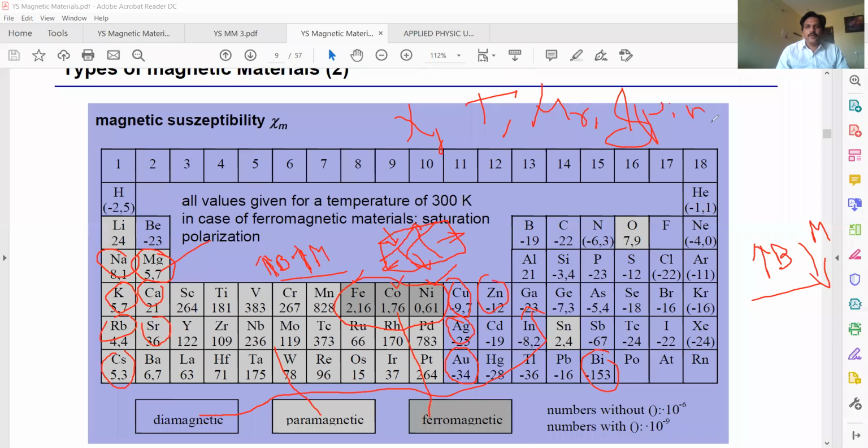Chi is called magnetic susceptibility, T is temperature, and mu r is known as relative permeability. Once again, I'm explaining dia, para, ferro based on these parameters, B in, B out. Let us see that.